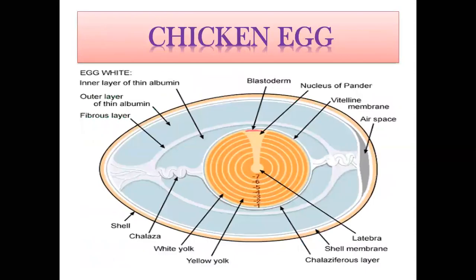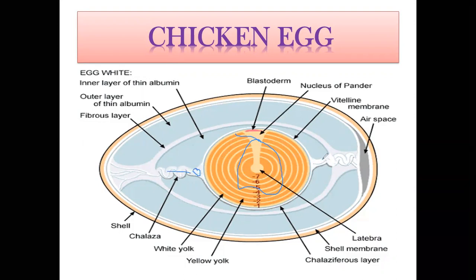So in this picture, you can clearly see all the parts. This part is the yolk. Here you can see the light and dark yellowish stripes. This is because of the pigmentation. Then surrounding the yolk is the layer of chalaza. This is called the chalaza.